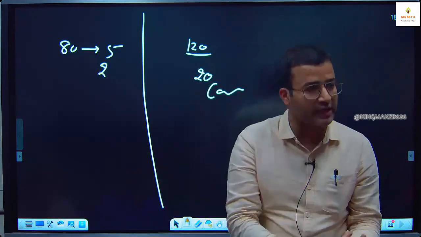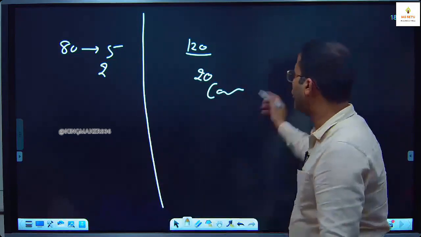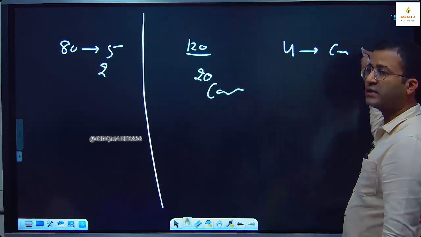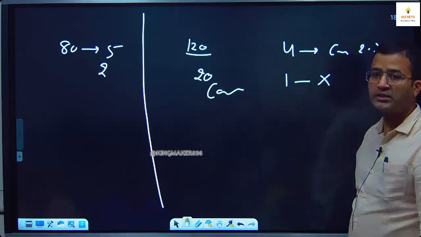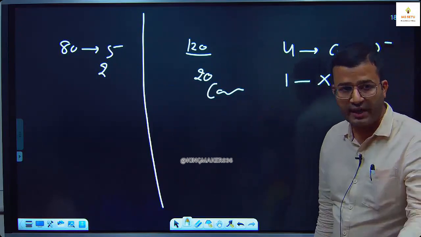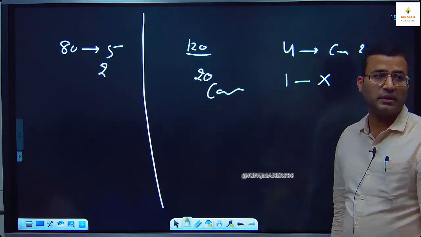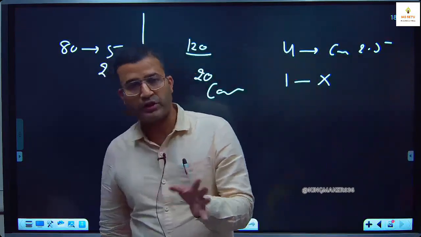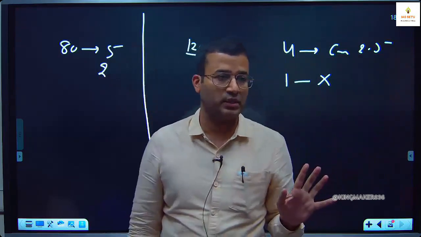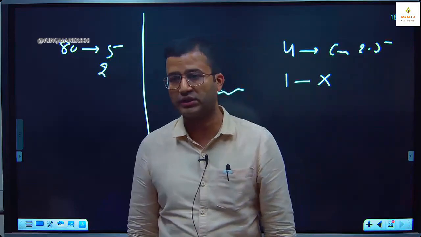When you give the correct answer, then only you will get 2.5 marks. Here you take 4 minutes and give me the correct answer, you get 2.5 marks. You take 1 minute and give a wrong answer, you will be awarded negative marking because of this speed. So the first preference is accuracy, the second preference is speed. We go the opposite way, we first run toward speed, then try to fix things.